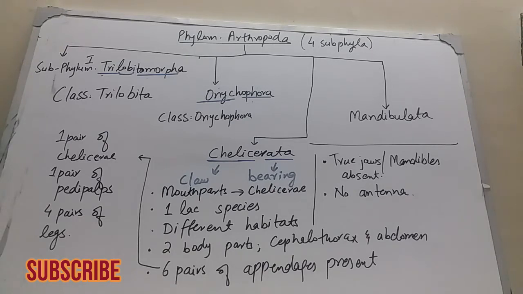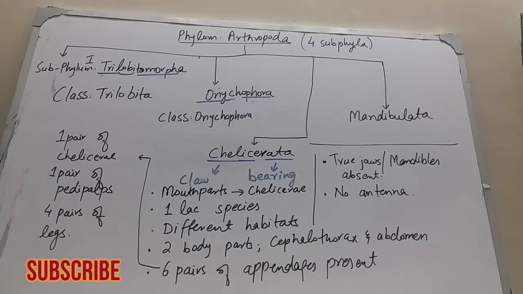The body of Chelicerata is divisible into two parts. The first part is cephalothorax. Cephalo means head, so the head and the thorax are fused together. And the next part is abdomen. So body has two parts, cephalothorax and abdomen. There are 6 pairs of appendages derived from the cephalothorax.